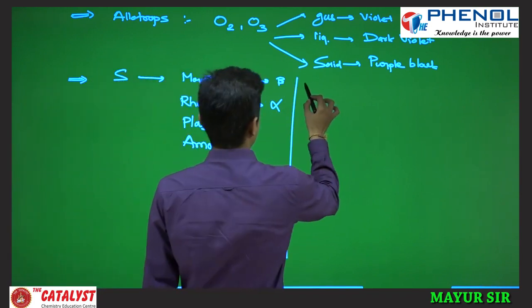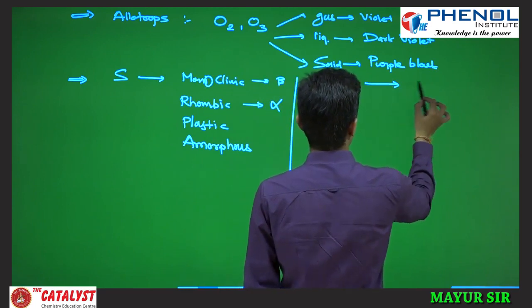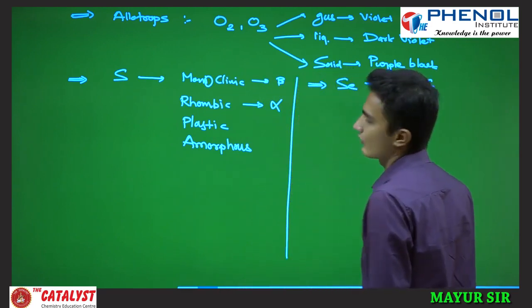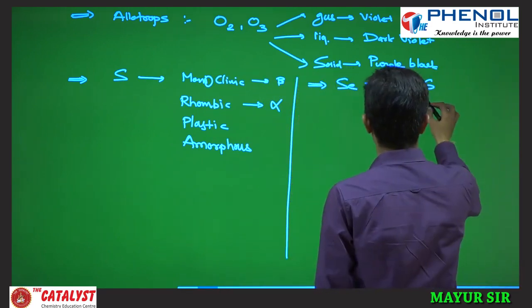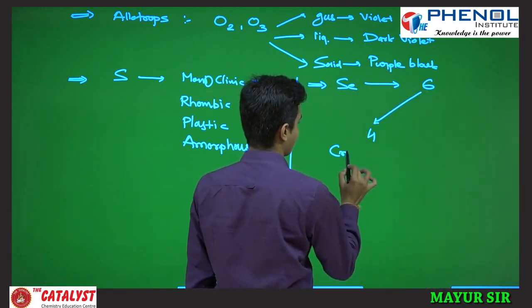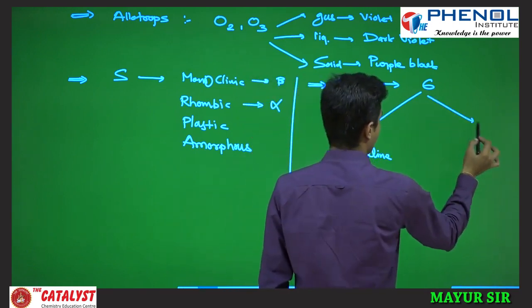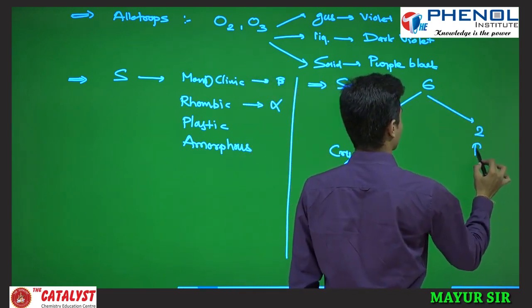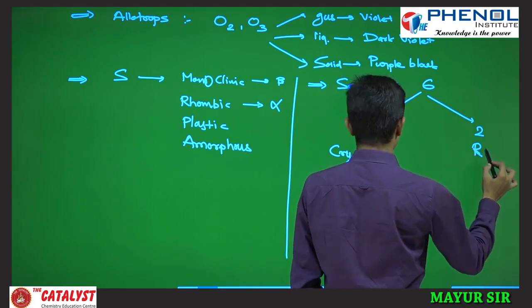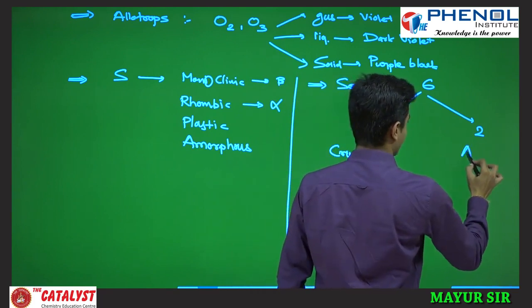Now the allotropes of selenium. Selenium has a total of 6 allotropes, of which 4 are crystalline and 2 are gray, or 2 are amorphous.